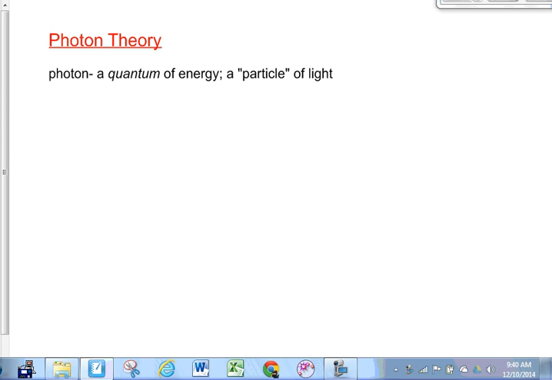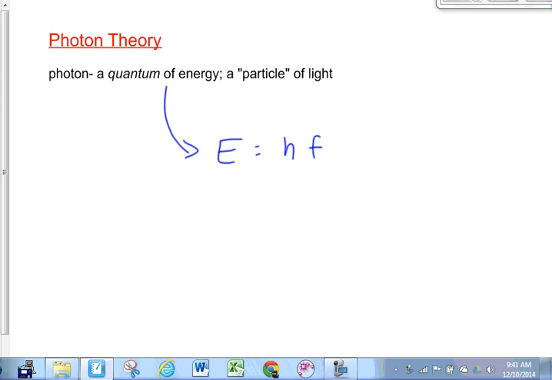Now, a more scientific definition for this photon than a particle of light is a quantum of energy, or a bundle of energy. So basically what Einstein's saying is that if you throw a rock, it's got a certain amount of kinetic energy. This photon, this particle of light, is also characterized by a certain amount of energy as well, except it's not kinetic energy because it doesn't have any mass. The energy of this photon, rather than being equal to 1/2 mv squared, would be equal to h times f.